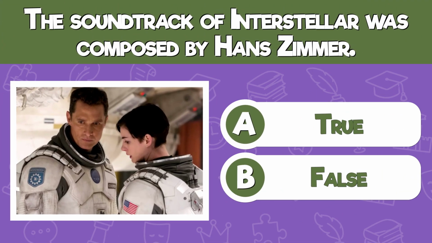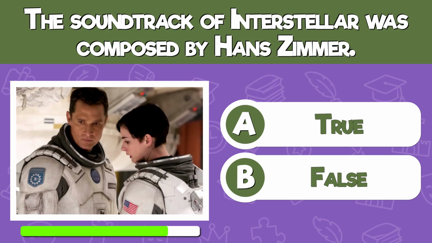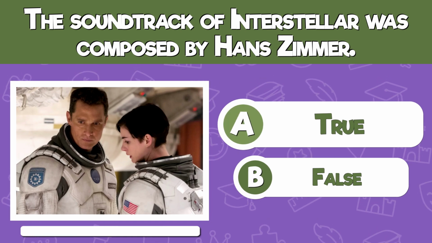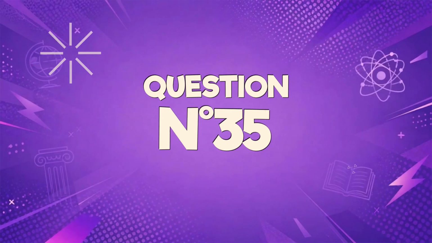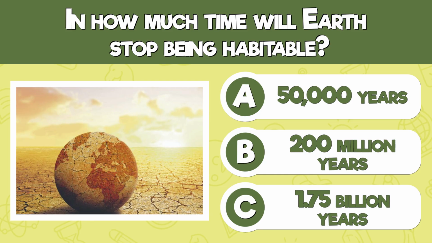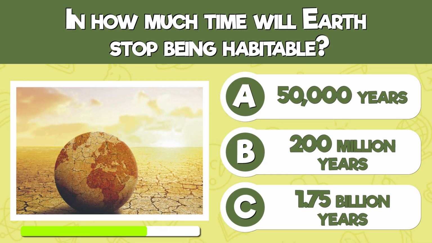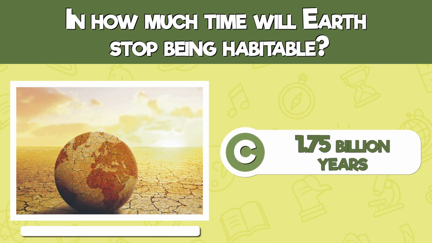True or false? The soundtrack of Interstellar was composed by Hans Zimmer. True. Can you get this one right? In how much time will Earth stop being habitable? In 1.75 billion years.